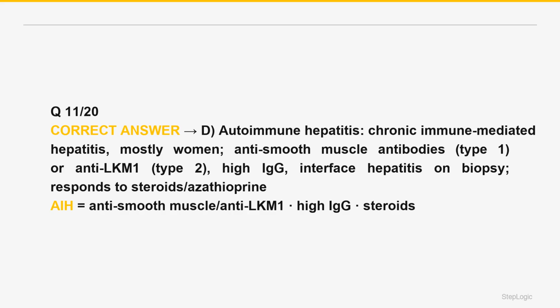Biopsy shows interface hepatitis, periportal lymphoplasmacytic inflammation, eroding the limiting plate, with prominent plasmacytic inflammation. The key clinical feature is that it responds to immunosuppression: corticosteroids, prednisone, plus or minus azathioprine. It is distinguished from primary biliary cholangitis, with antimitochondrial antibody and cholestatic intrahepatic ducts, and from viral or alcoholic hepatitis. The anti-smooth muscle or anti-LKM1, high IgG, interface hepatitis, steroid-responsive liver disease.